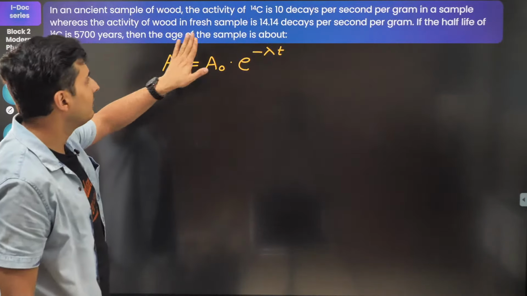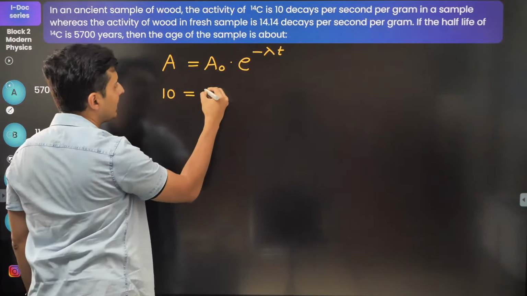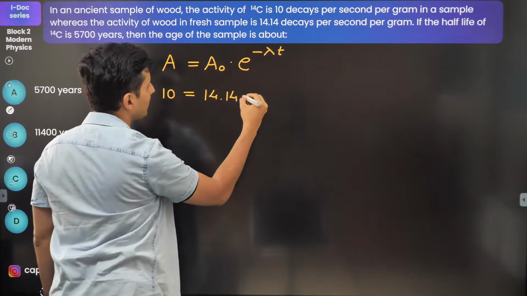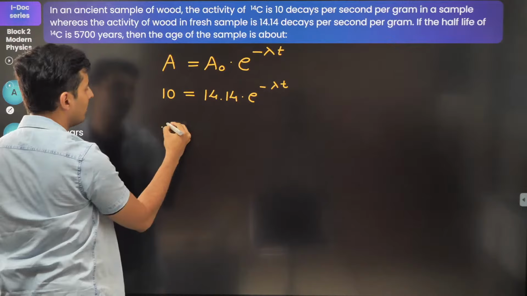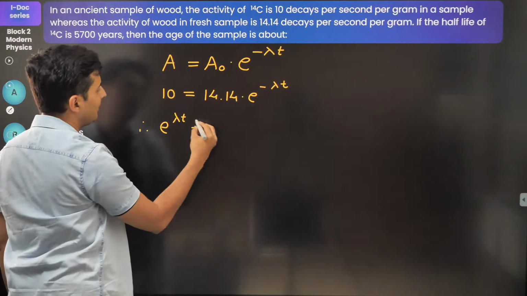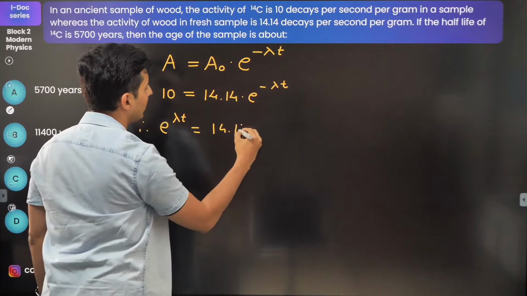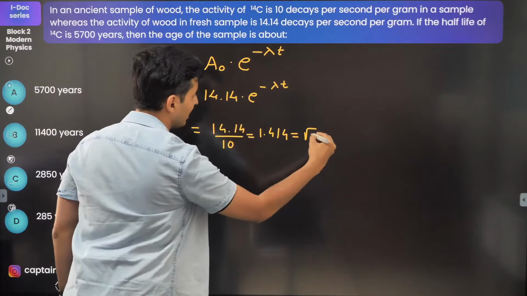The current activity is 10. The original activity was 14.14. E raised to minus lambda t, bring this guy over here. So you will get e to the power lambda t is 14.14 divided by 10. 14.14 divided by 10 is 1.414, which is nothing but root of 2.